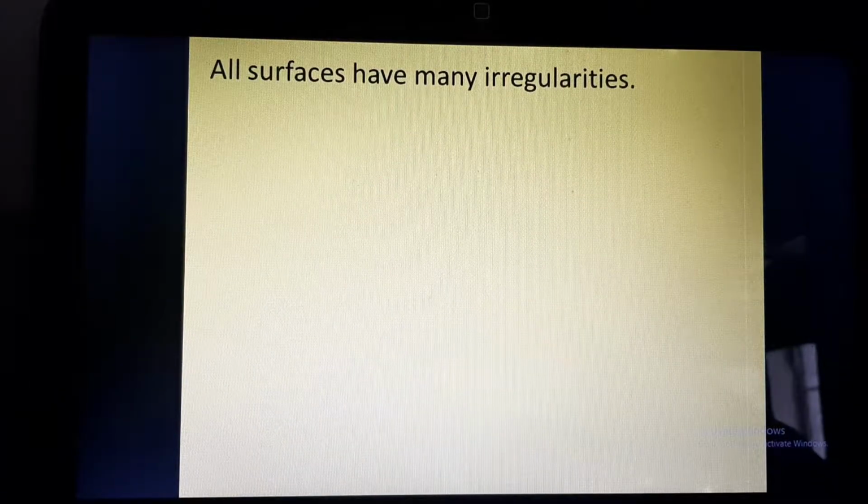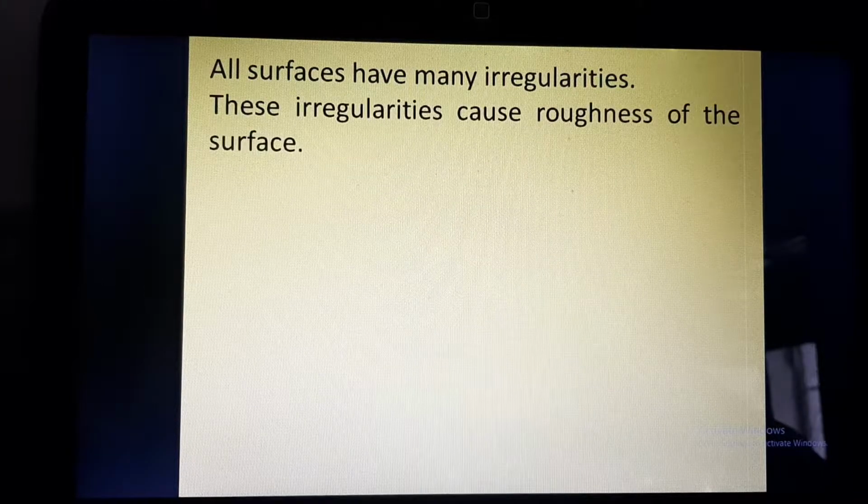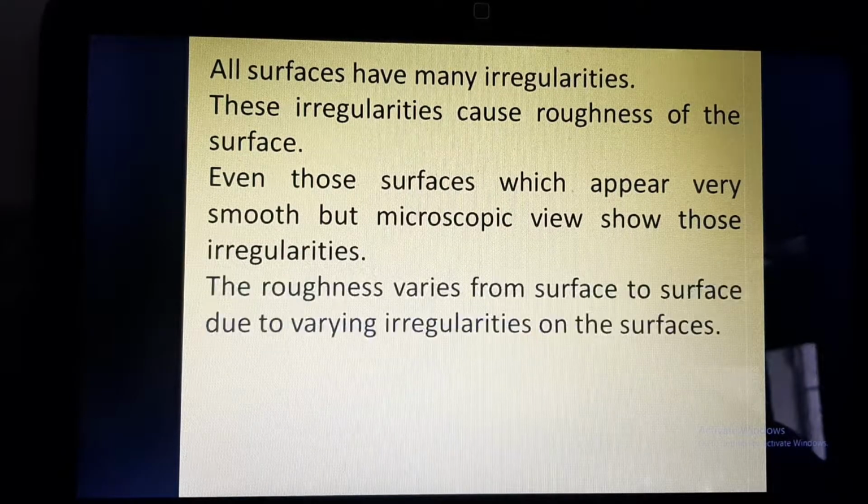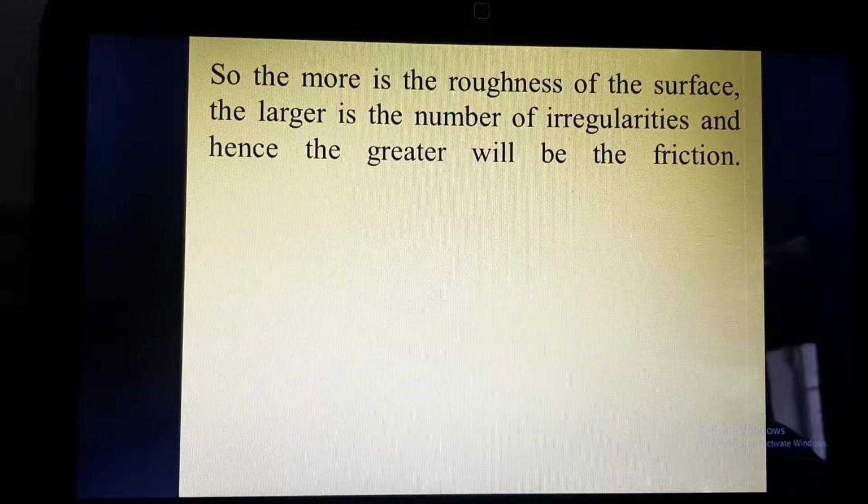The surfaces around us have many irregularities, and these irregularities cause roughness of the surface. That means the surface which has more irregularities will be rougher than the surface which has fewer irregularities. Even a surface which appears very smooth to us may have irregularities if you see it under a microscope. The roughness varies from surface to surface, because of the variation in irregularities on the surfaces.